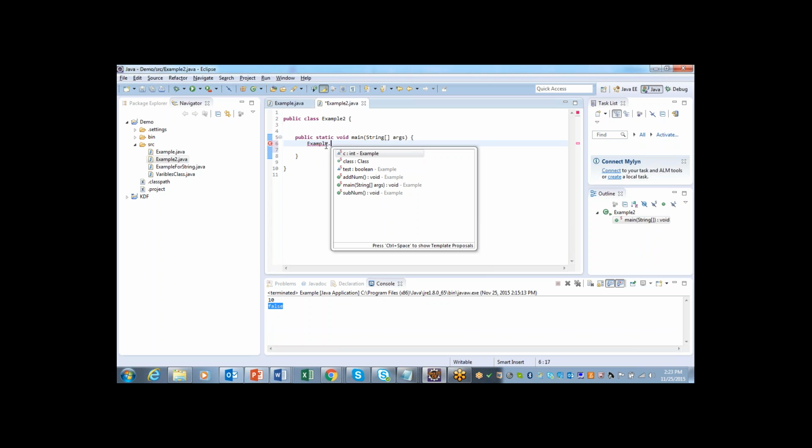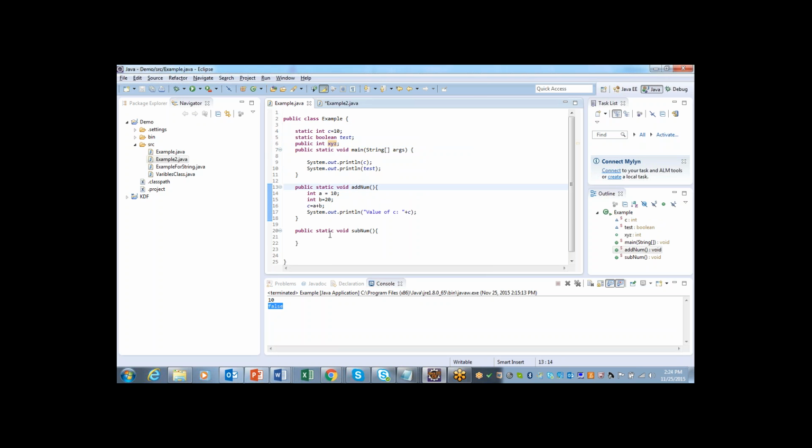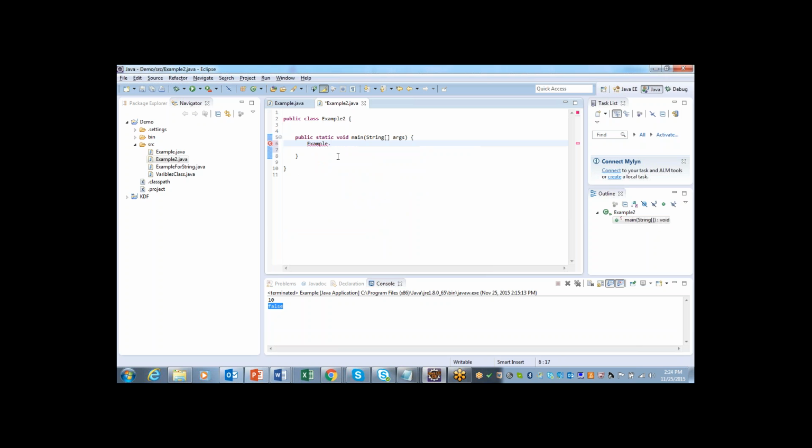When you type the class name dot, you can only see these two variables and also methods, that is add num, sub num, because these also have the static keyword for the method. For main as well as add num and sub num, they are having static, hence you can see them coming here as soon as you type the class name.